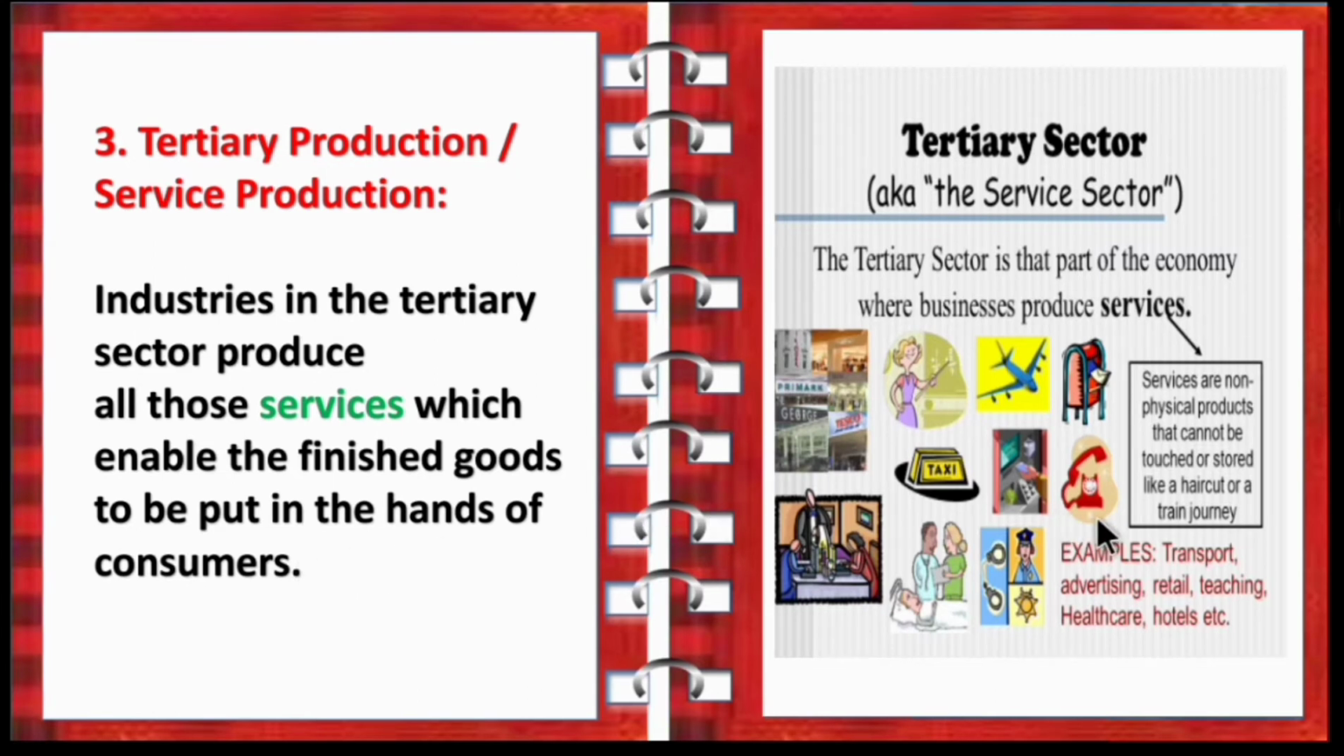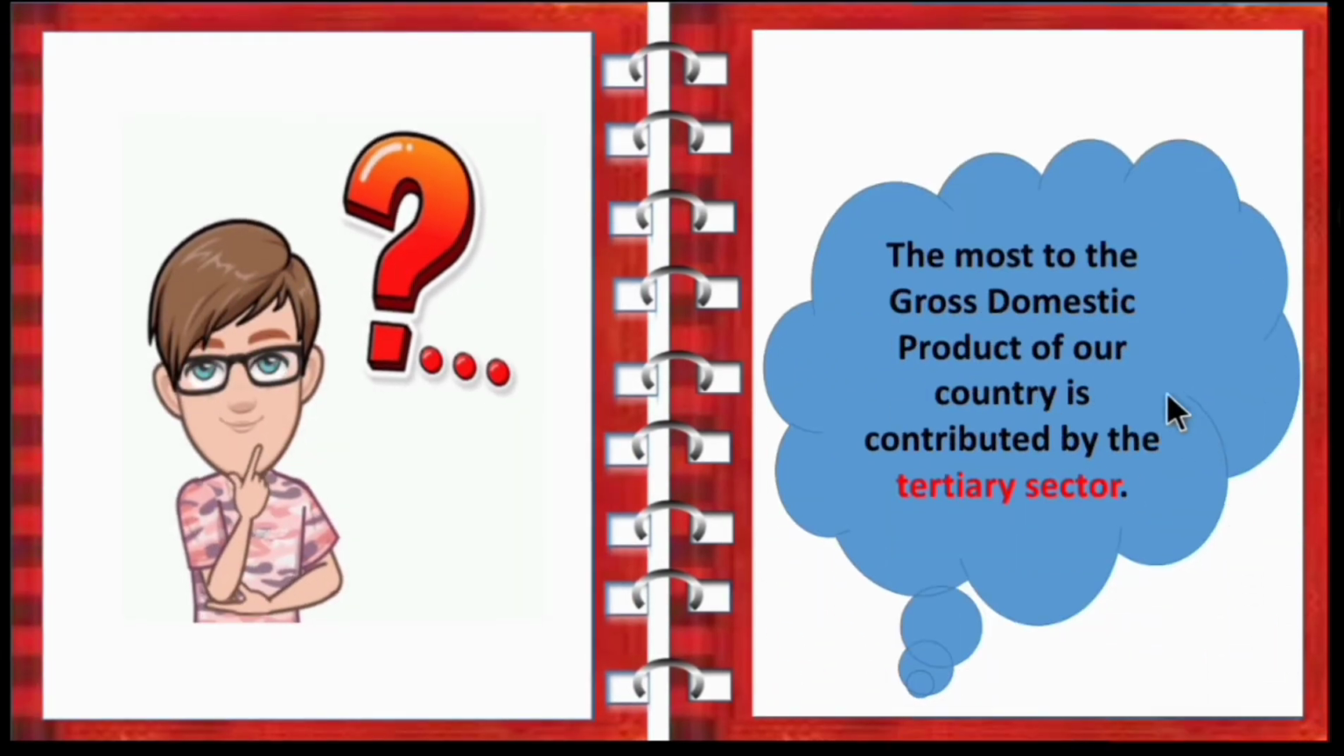For example, what are the tertiary sectors? Transport, advertising the product, then teaching, healthcare, retail. So these all come under the service sector. So children, industries in the tertiary sector provide services to the consumers. Now, do you know that most of the gross domestic product of our country is contributed by the tertiary sector, that is the service sector. Gross domestic product means most of the income of the country relies on the tertiary sector. It comes from the service sector.